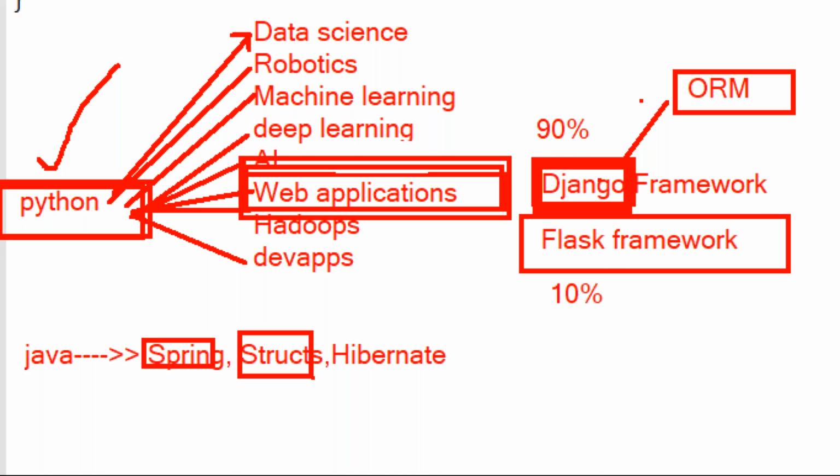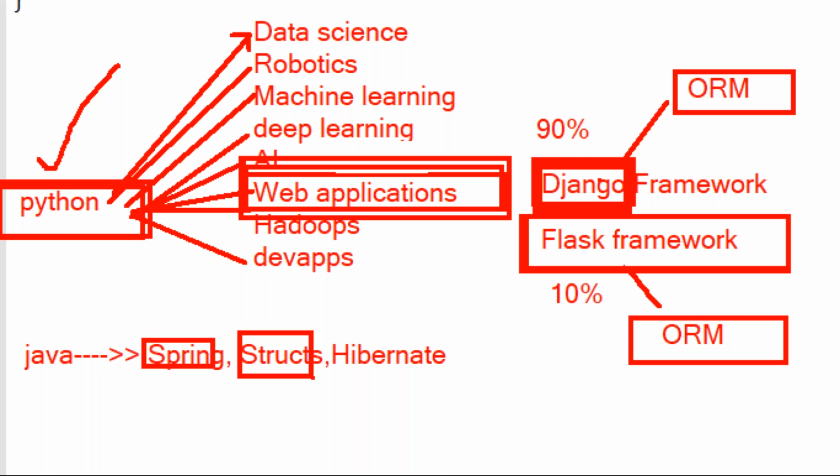Okay. But if I'm using the Flask framework, here no ORM is there. No ORM is there in the Flask framework. Then what are you going to do? Everything manually, we are going to write the queries. Everything manually you are going to write the SQL queries. No ORM is there, guys. So no ORM means SQL queries we are going to write.